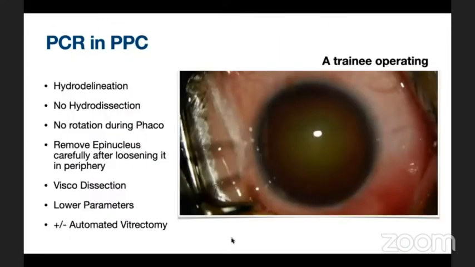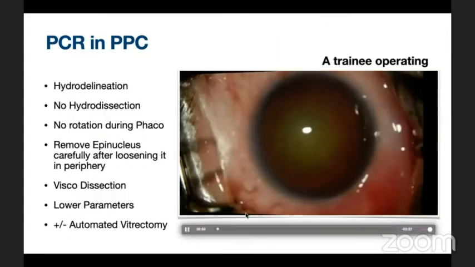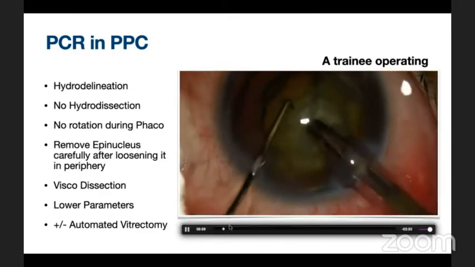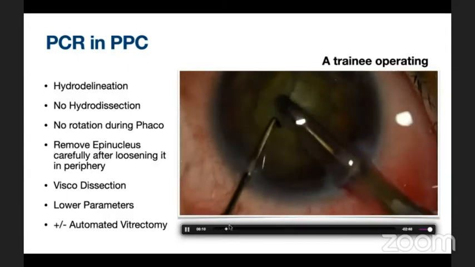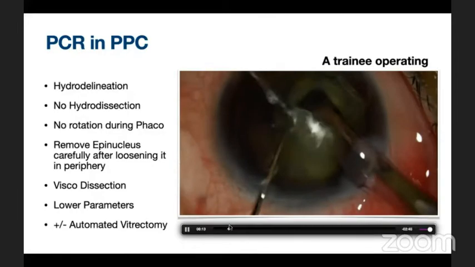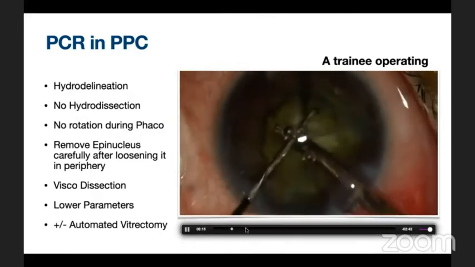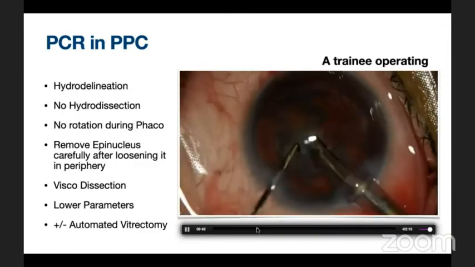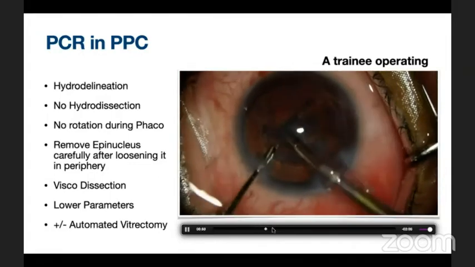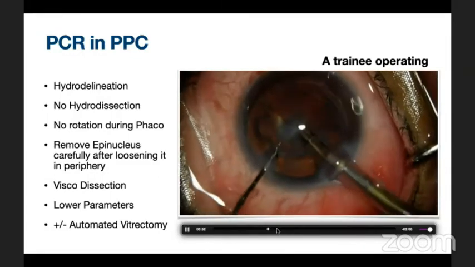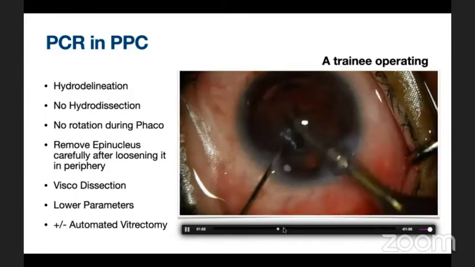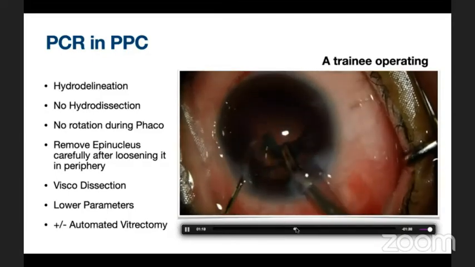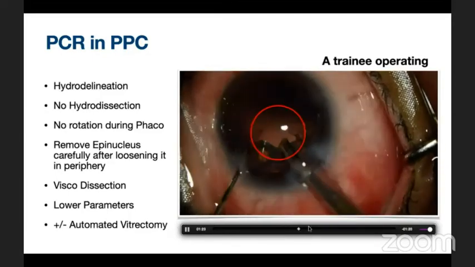capsule. This is another case of posterior polar cataract where a novice surgeon attempts it for the first time. There are certain things to follow, like no hydrodissection, only hydrodelineation, which has been followed. But the important thing is very gentle epinucleus and cortex removal, where you remove the epinucleus from the periphery first and the central plaque later. In this case, the surgeon becomes a little aggressive with the removal of the epinucleus, as you can see in this video. When the central plaque is removed, the PC gives way, and there is a central opening in the posterior capsule. Now the PCR has happened, as encircled here.